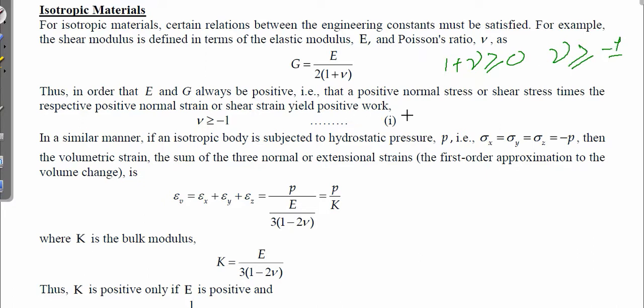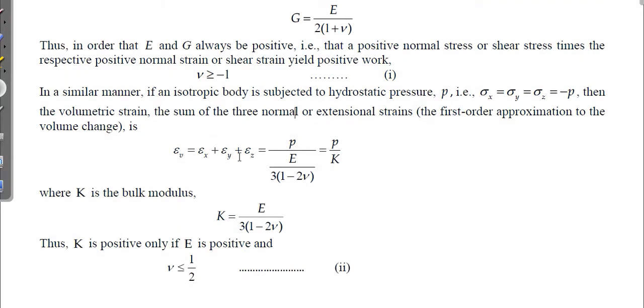This is one condition. The next condition is for volumetric strain. If there is a hydrostatic pressure minus P, then volumetric strain is the sum of three normal strains, that is epsilon V equal to epsilon X plus epsilon Y plus epsilon Z, which is P by K, where K is bulk modulus. The bulk modulus and elastic modulus relation is given by K equal to E divided by 3 bracket 1 minus 2 nu. E is positive, so K will be positive.